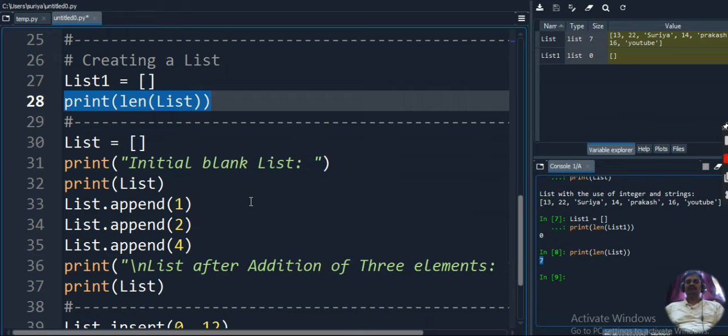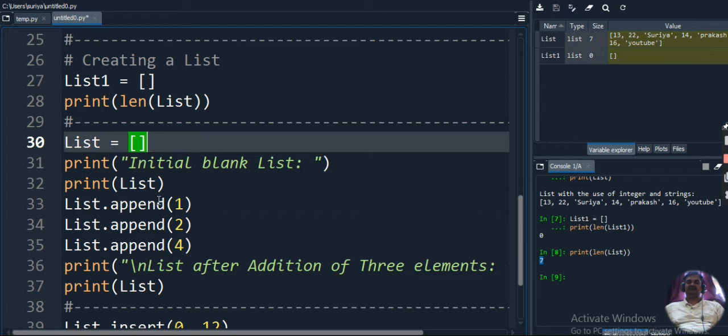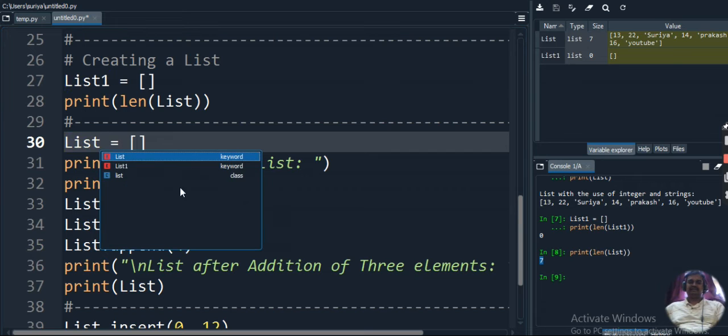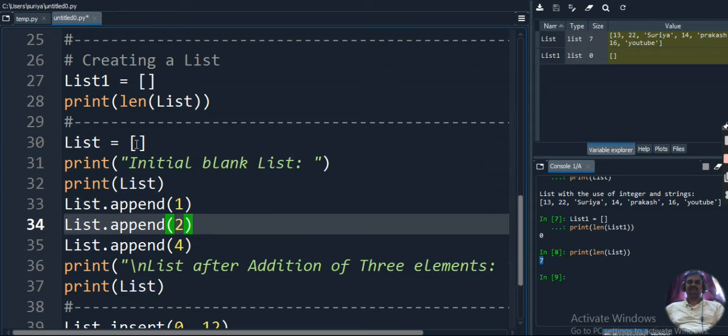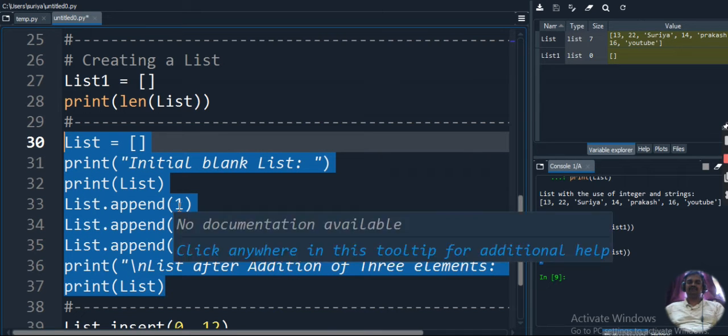Okay, next to this, we can append a value in the list. Actually, we can insert the value in the particular list. So initially we are making the list empty, and in the empty list we are going to store 1, 2 and 4. So I am using list 1. We will empty the list, and we will store all the appended values in the particular list.